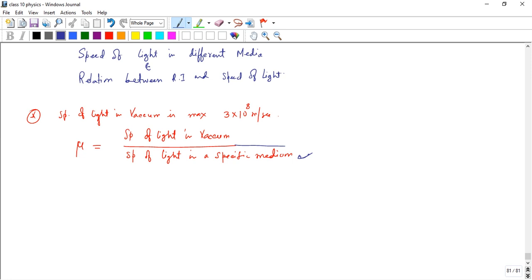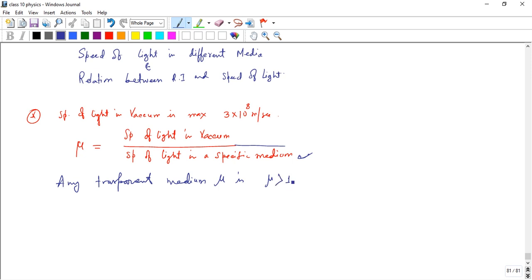So here we conclude that for any transparent medium, mu is always greater than 1.